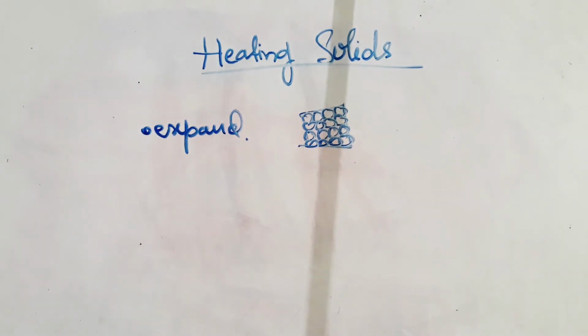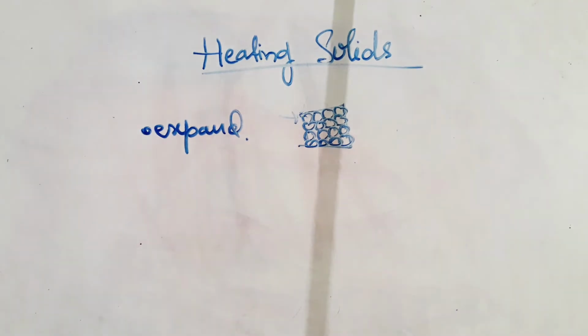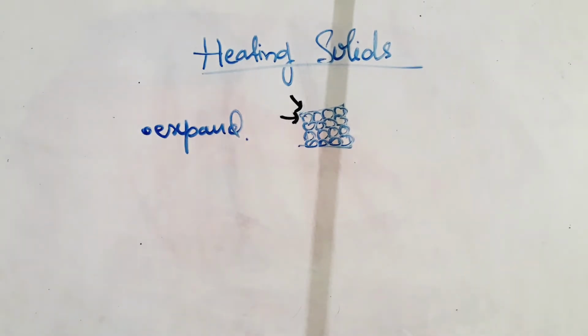The heat energy is transferred to the particles. When a solid gains heat from the surroundings, it transfers the heat energy to the surrounding particles. The more energy the particles have, the more they vibrate.